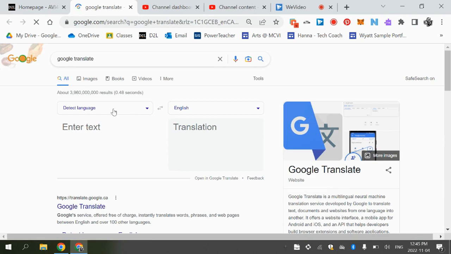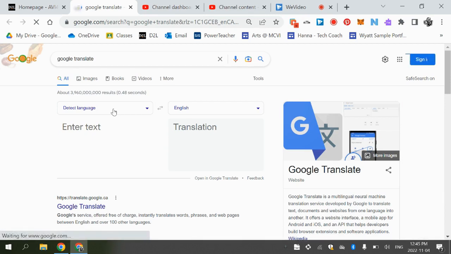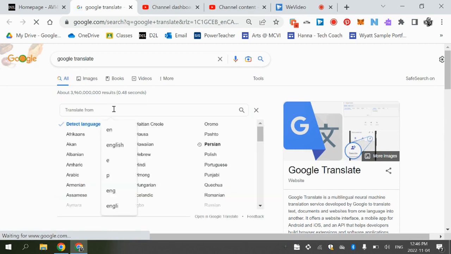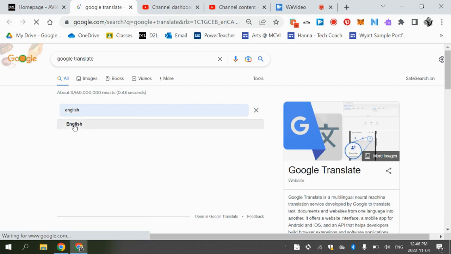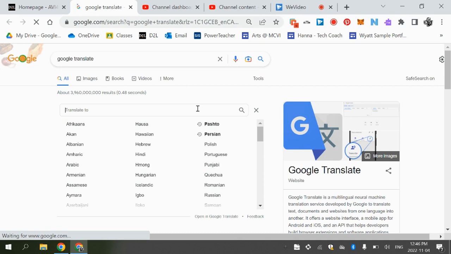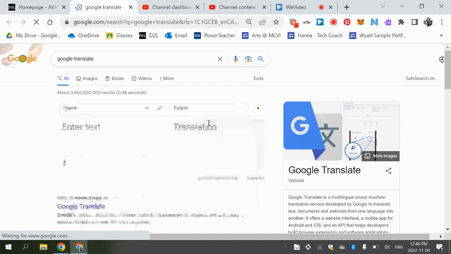And you're probably going to be getting information in English. So where it says detect language, you're going to type in English or look for English and click on it. And here it can translate to Pashto for you. So anything that you don't understand, we can copy and paste it here.